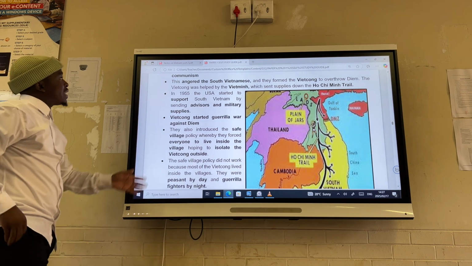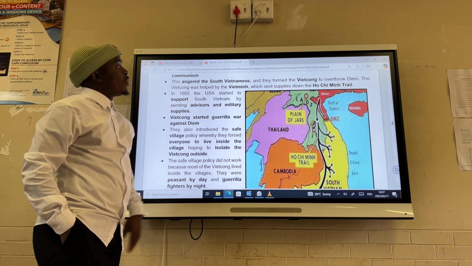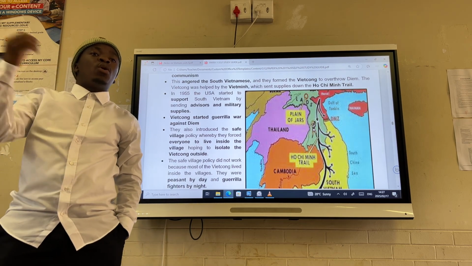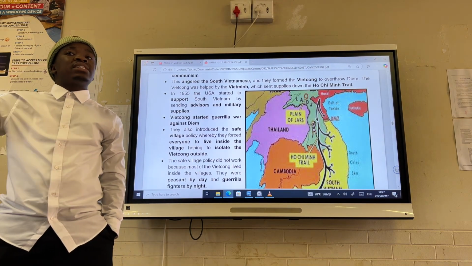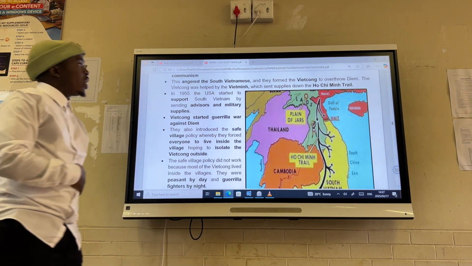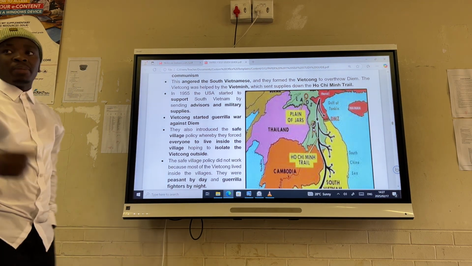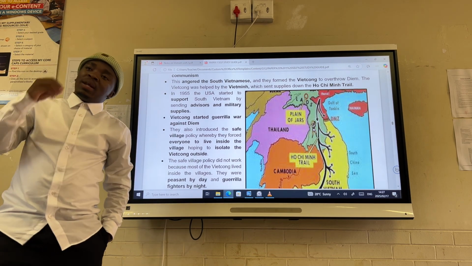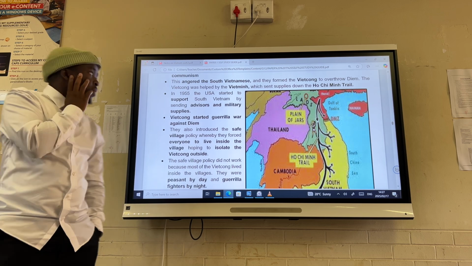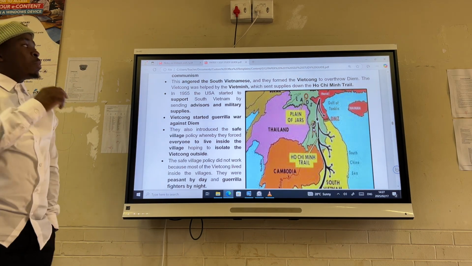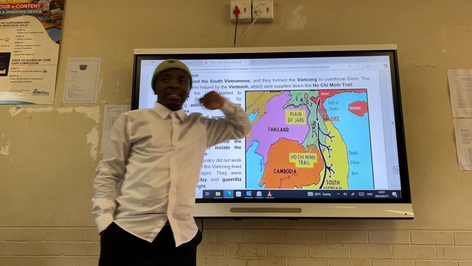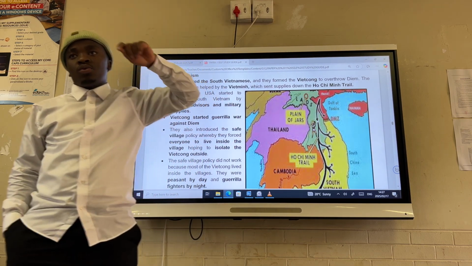It continues to say this angered the South Vietnamese and they formed the Viet Cong, which means the angered South Vietnamese are the ones that are going to form this organization or this military basis or rebel group that we refer to as the Viet Cong. Therefore it says the Viet Cong was helped by the Viet Minh, which then supplies down the Ho Chi Minh Trail, which is something that we've also touched on for now.